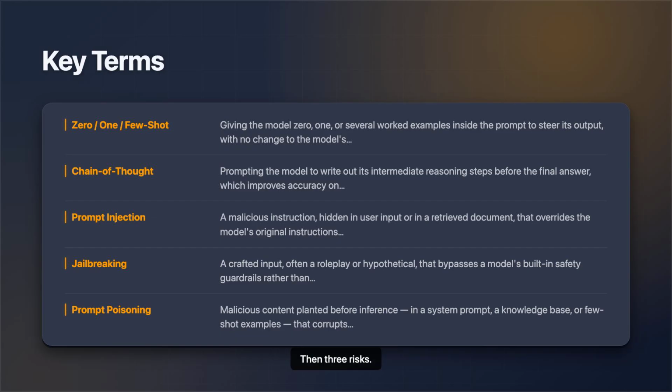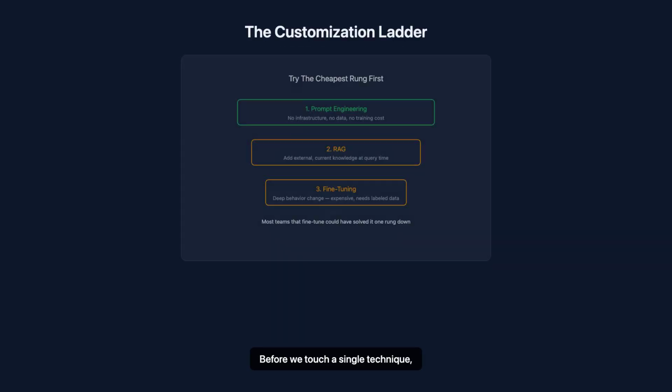Then 3 risks. Prompt injection is a malicious instruction that overrides the model mid-session. Jailbreaking is an input crafted to slip past the model's safety guardrails. And prompt poisoning is malicious content planted before inference that corrupts every response that follows. Before we touch a single technique, here's the mental model that makes sense of all of them.